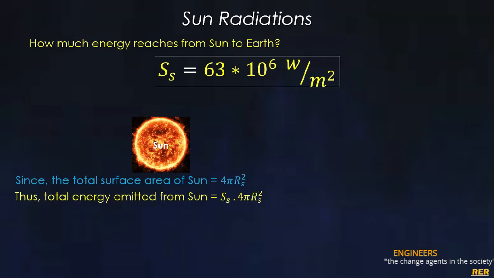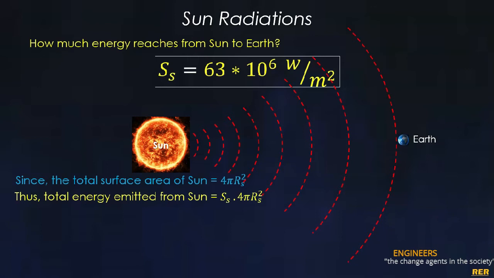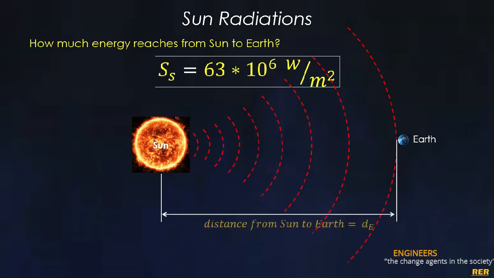Now if we start extending the sphere of the Sun in such a way that it reaches the surface of the Earth, then the total distance from Sun to the Earth is denoted with dE, and assuming that the total amount of energy is going to remain the same as Ss, that is the energy flux of the Sun with the total surface of the Sun.